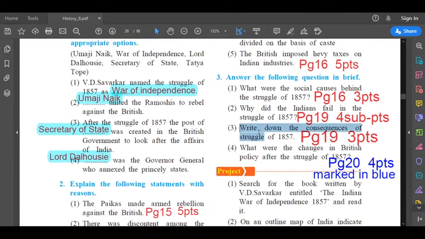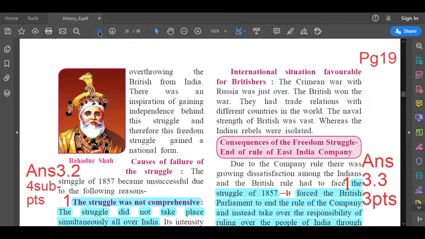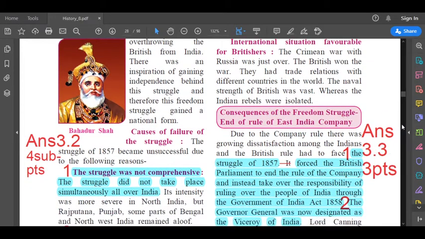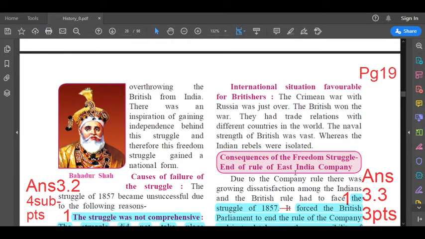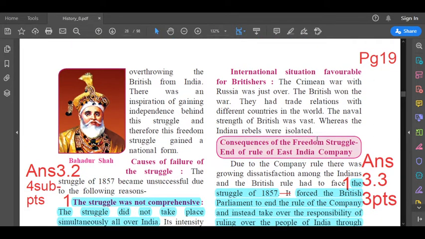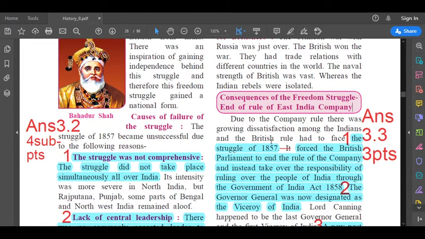3.3. Write down the consequences of the struggle of 1857. The answer to this question is on page number 19. Let us go to page number 19. Answer 3.3, 3 points. It is on page number 19, right hand side, second paragraph. Can you see it's highlighted in pink? Consequences of the freedom struggle, end of rule of the East India Company. In that second paragraph, see the third line at the end of the line. That's your first point.